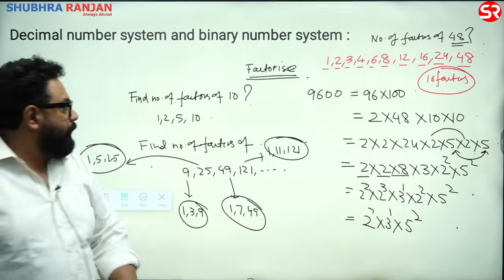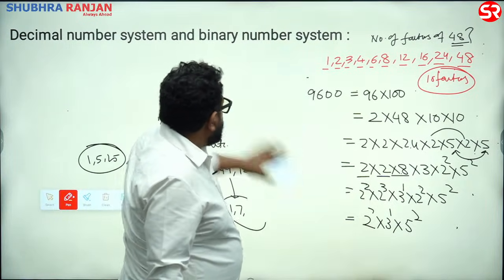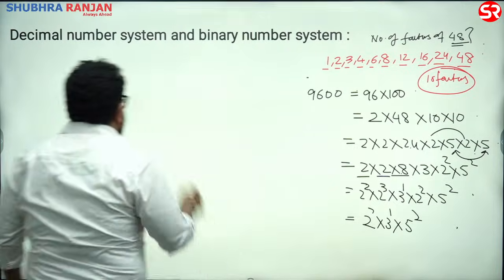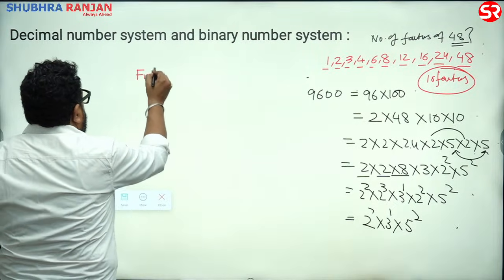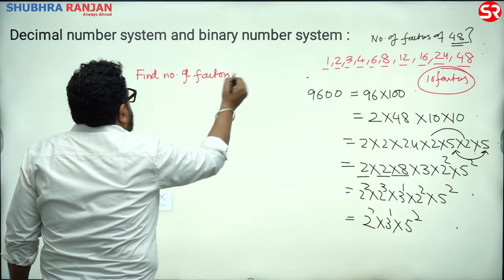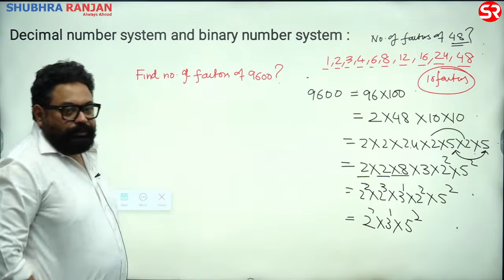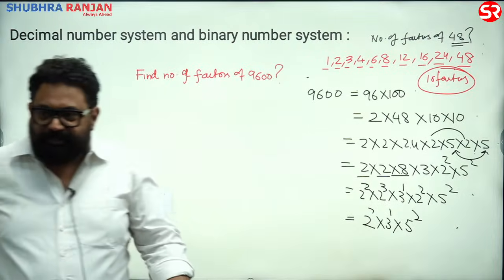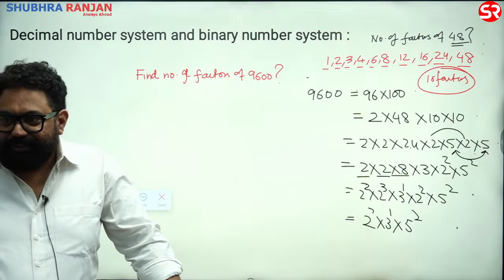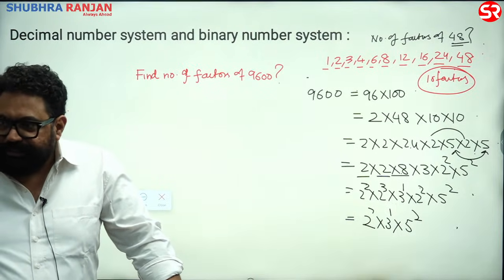Clear? So then my question to you is, find the number of factors of 9600. Can you manually count it? It's not possible, sir. How would you check? How many numbers would you check? 48 was a small two-digit number, wasn't it? So we were easily able to do it, right?